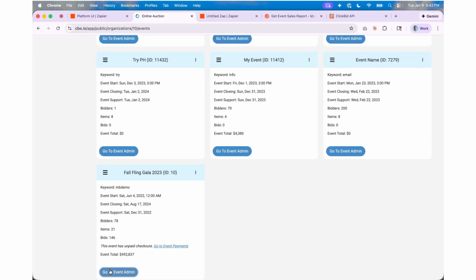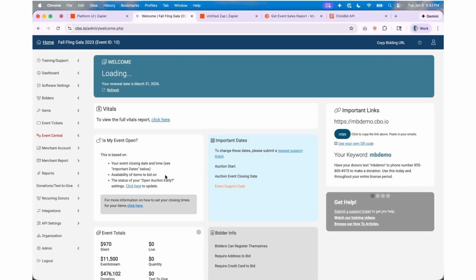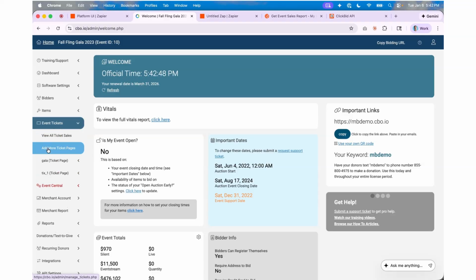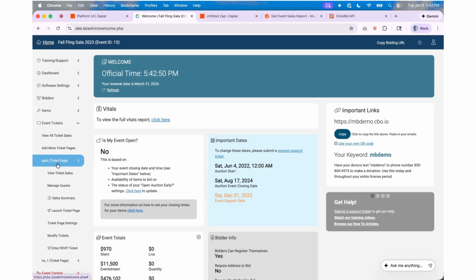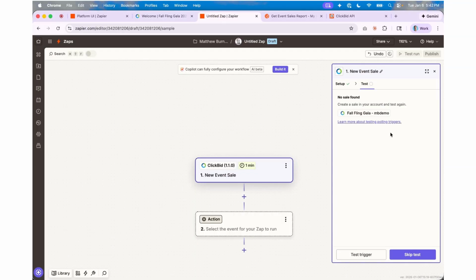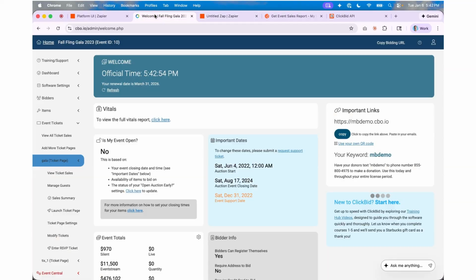So let's go to event admin. I'm going to go to my event, and then I'm going to go to tickets, and I'm going to go to my gala ticket. Now notice when I tested it, I got nothing. It says no sale found.